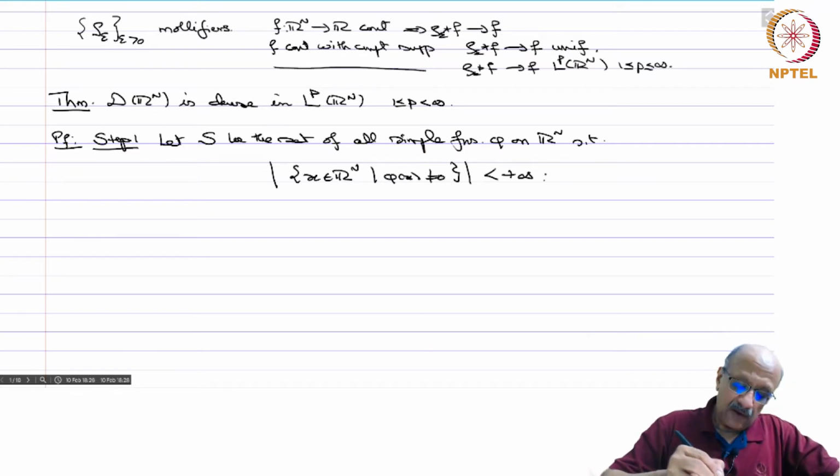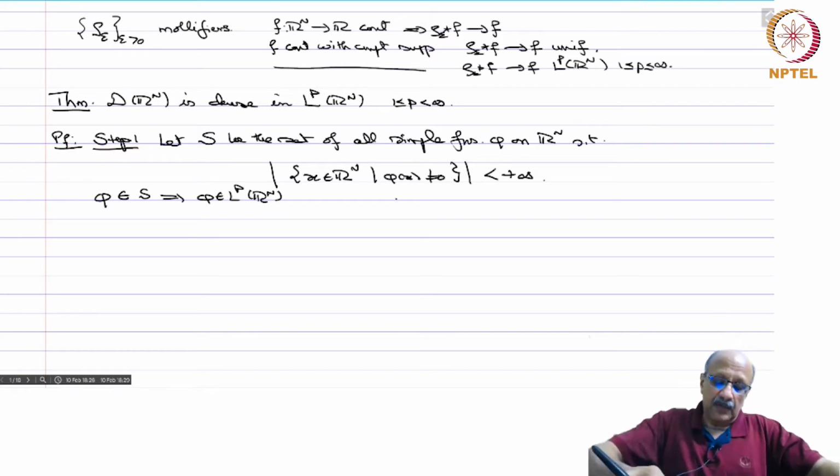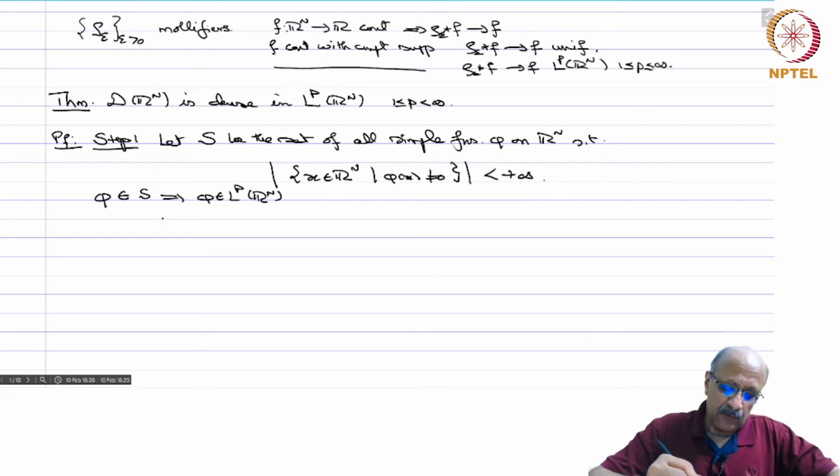Then phi in S automatically implies phi belongs to LP of Rn, because after all, what is the p integral of mod phi to the power p? It is nothing but the sum of mod alpha i to the power p times the measure of A i, where A i is the set where the value alpha i is taken.